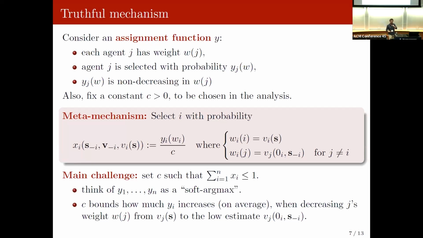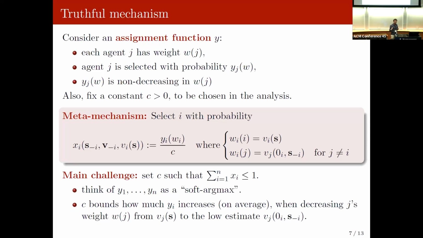So how does it do that? The probability x_i is going to be the assignment function evaluated on some instance w^i, where the instance w^i is defined as taking the true value for agent i and what we call low estimates for other agents.